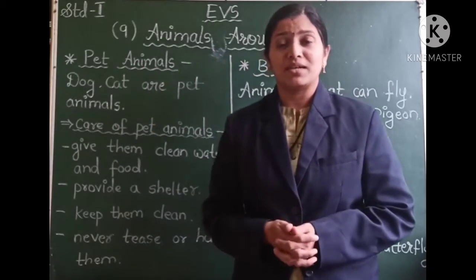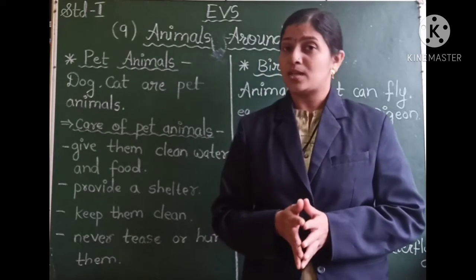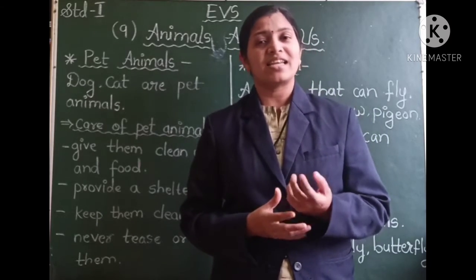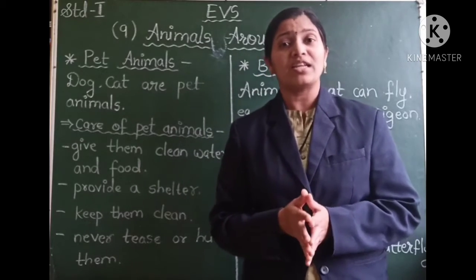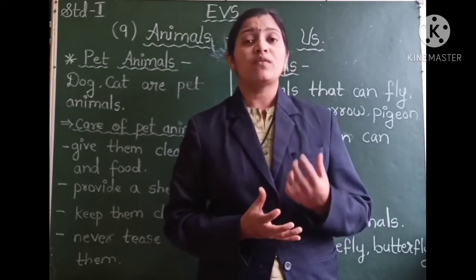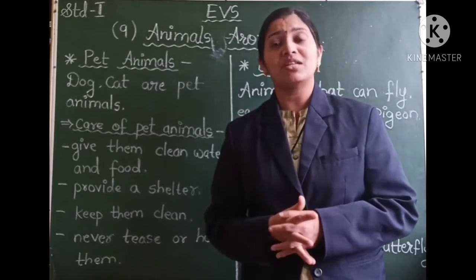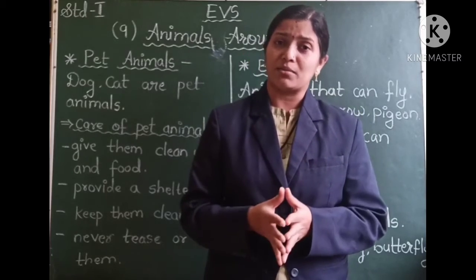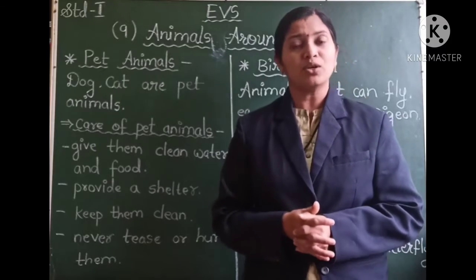Now what are pet animals? The animals that live in and around our house are called pet animals. So animals like dogs and cats are kept at home. The dog guards our house. It does not allow any stranger to enter our house. Also the cats, what do they do? If there are some rats in your house, they kill the rats. And so these animals are useful to us, and they are kept at home as pet animals. Also we like these animals and so we keep them at our homes.